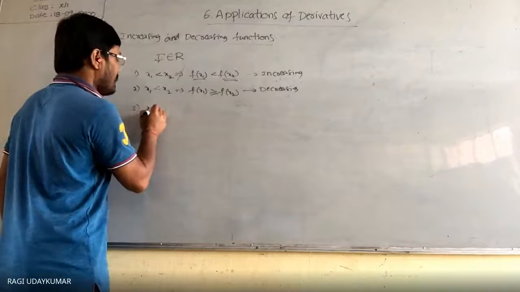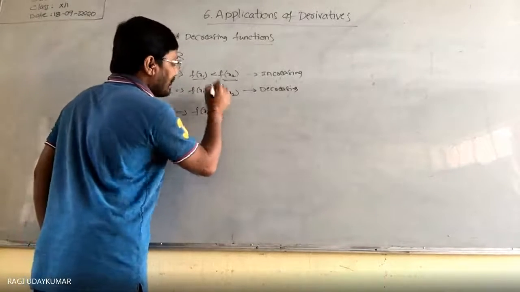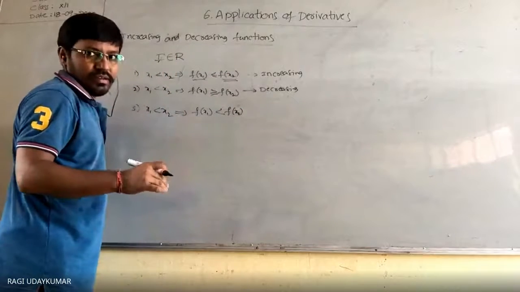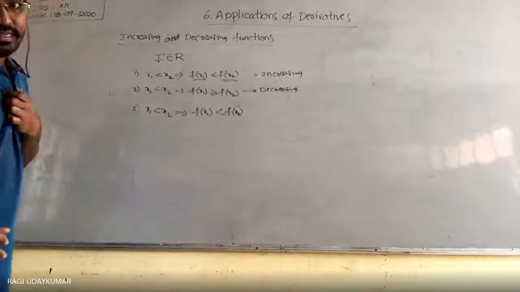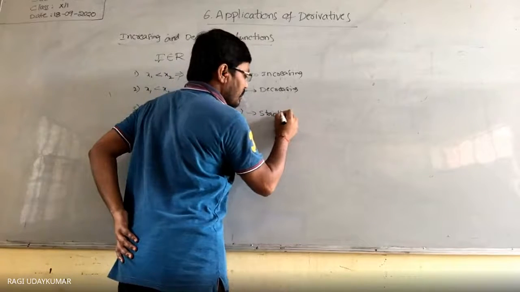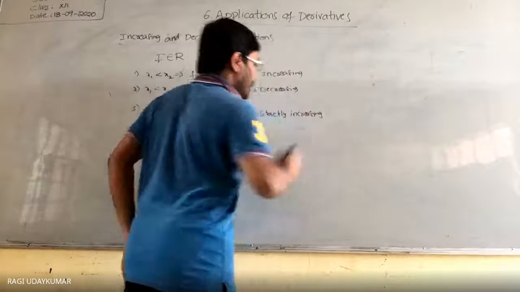The third one is, whenever you take x1 less than x2, f of x1 is strictly less than f of x2, which means not equal. In that interval, anywhere, you are not getting equality. So then that function is called strictly increasing.